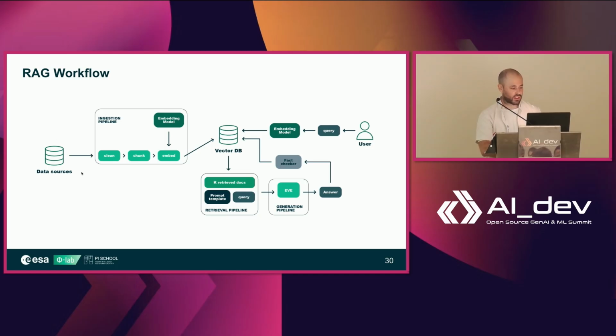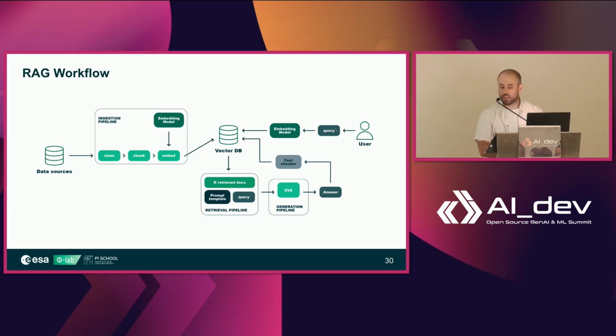We have a variety of data sources. We do a relatively standard cleaning procedure. We chunk it. We have an embedding model. For the embedding model right now, we are using one developed by NASA called Indus, which is especially fine-tuned for scientific applications. And we upload the triple of metadata, chunk, and embedding into a vector database.